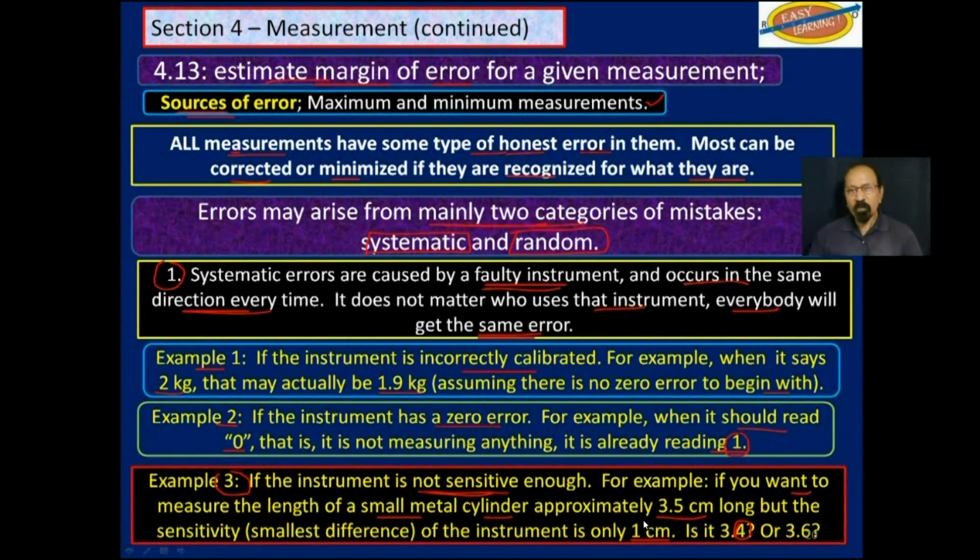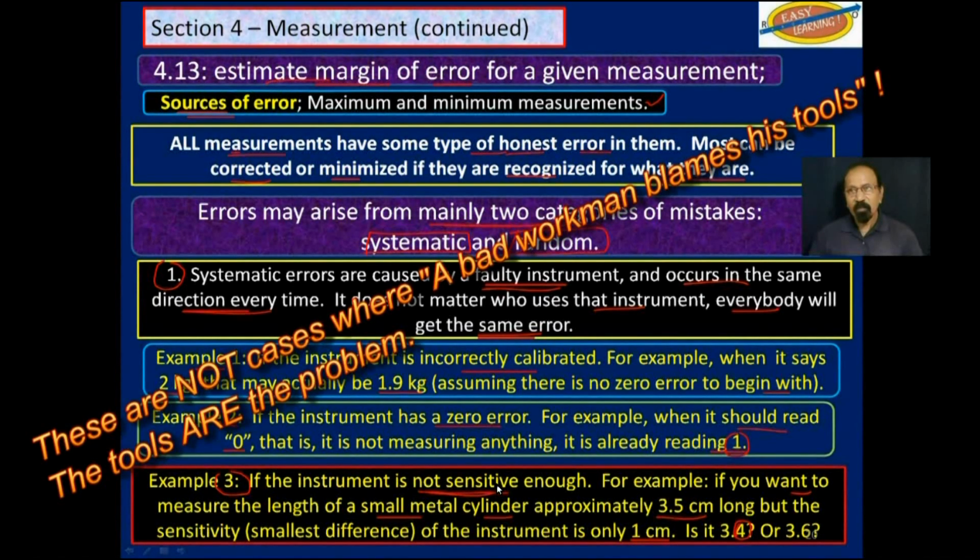However, the instrument is not sensitive enough. So we have a fault with the instrument. And then you have compound that with people trying to guess exactly that decimal point. So those are systematic errors caused by the instrument.